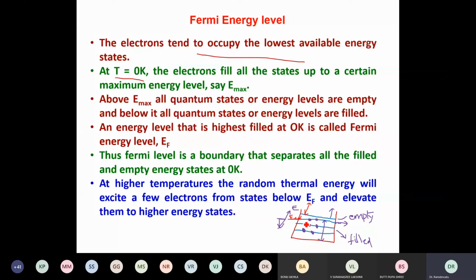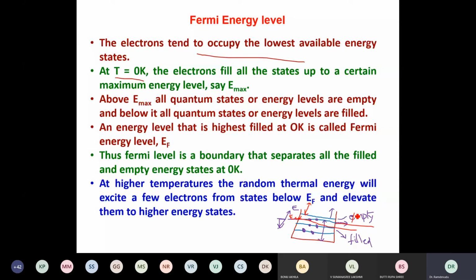The level which I have taken as E maximum is the level up to which the electrons are filled. So the highest filled or highest occupied energy level in a system at 0 K is called the Fermi energy level. The Fermi energy level is a boundary that separates filled states and empty states. Up to that the energy levels are filled, and above that they are empty.